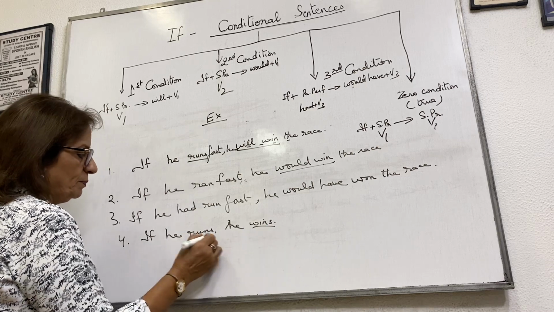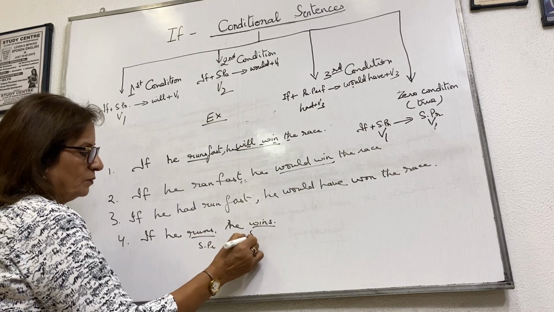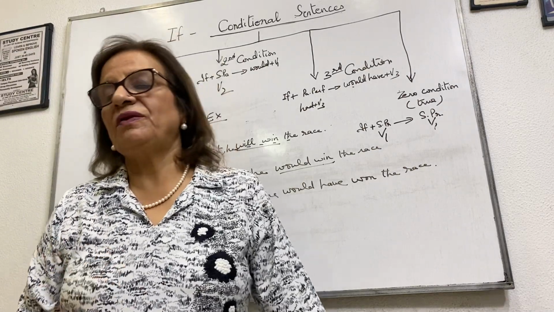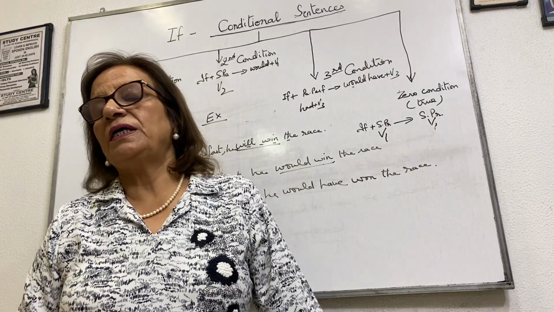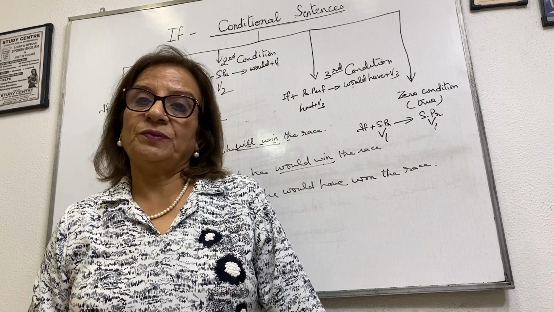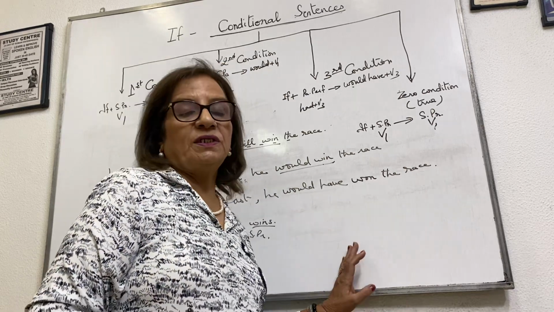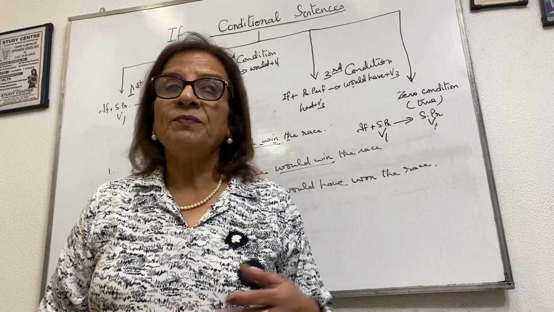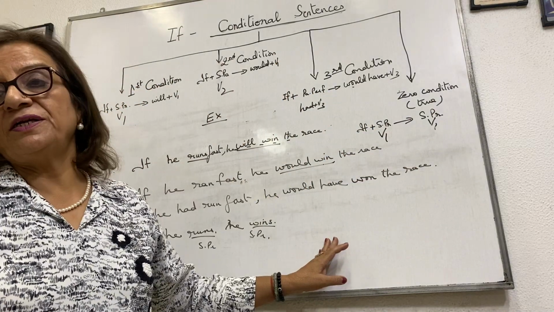So both are simple present. Here I am trying to tell you that if he runs, if he takes part, he is undoubtedly going to be the winner. So this we can use, but we should generally use it in two statements. So these are the three conditions.